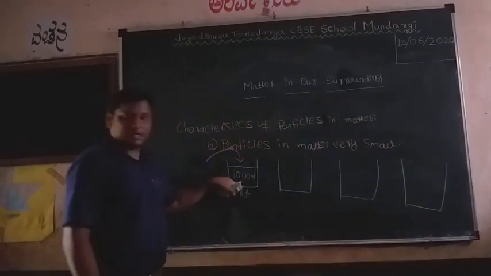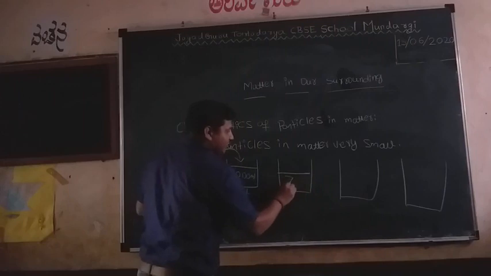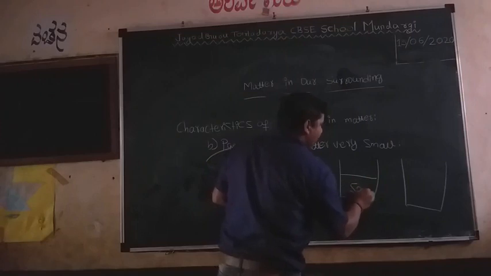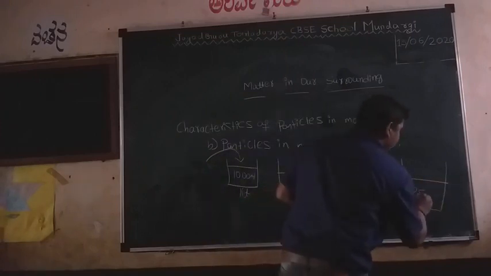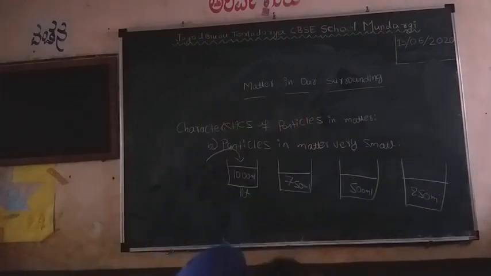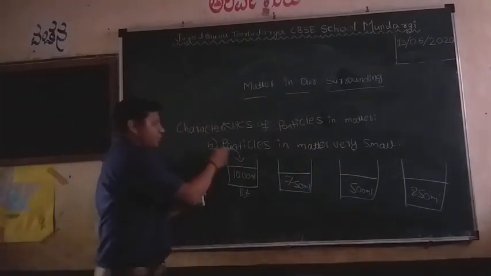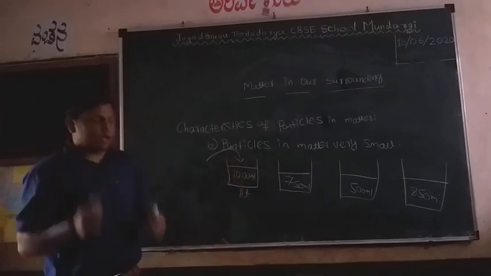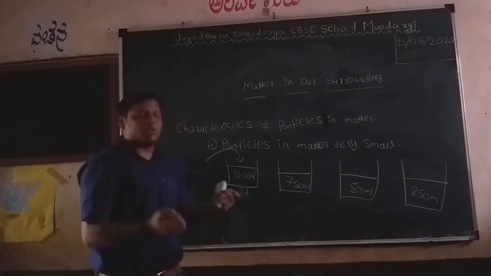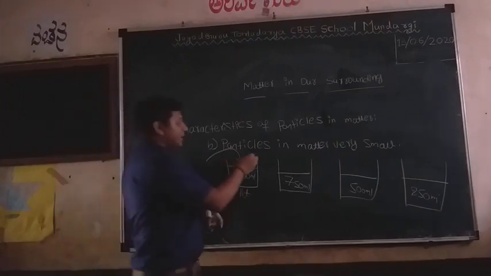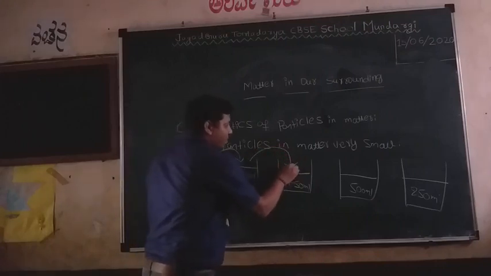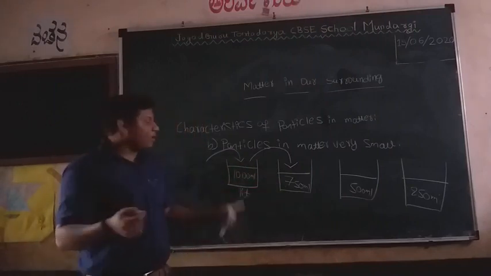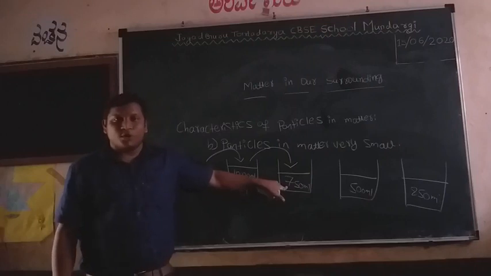First beaker contains 1 liter of water. Second contains 750 ml of water, the third one contains 500 ml of water, and the fourth one contains 250 ml of water. Then when you add color to the 1000 ml of water, what happens? The color is brighter. Yes or no? Now take one small glass of water from this beaker, add that glass of water to the 750 ml, and now compare the color of this one and this one. Is the color of this beaker and this beaker the same? No. This is a darker one.